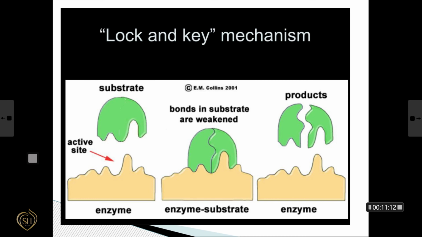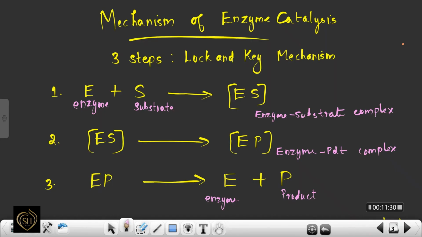In the next step, product formation is taking place, that is enzyme substrate complex changes to enzyme product. And finally, in the third step, release of the product from the enzyme takes place. That means enzyme product changes to enzyme and product. Consider the 3 steps. In the first step, enzyme represented by E combines with the substrate S to form enzyme substrate complex. Second step, enzyme substrate complex changes to enzyme product complex. The third step, enzyme product decomposes to form enzyme and product.